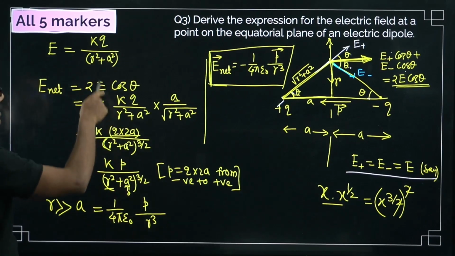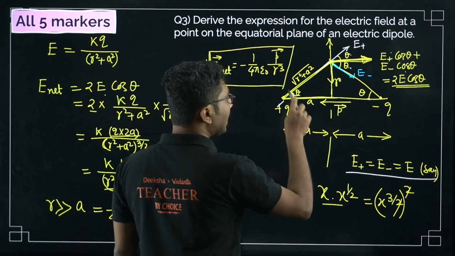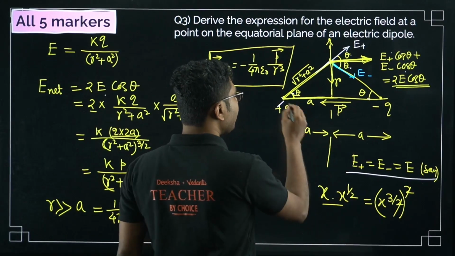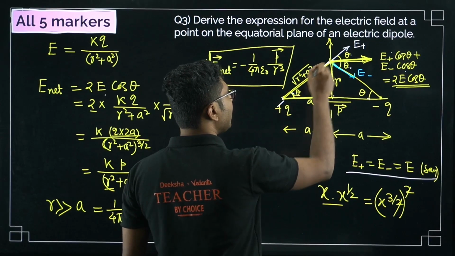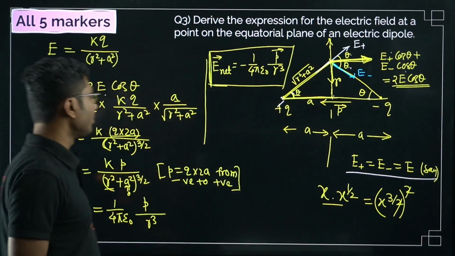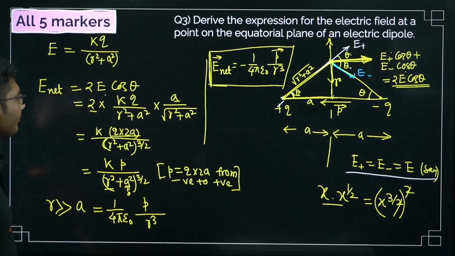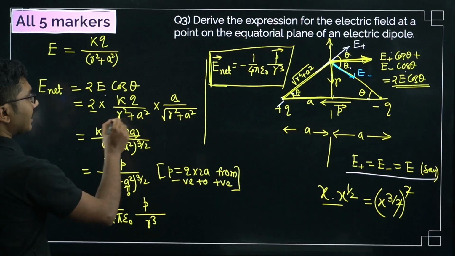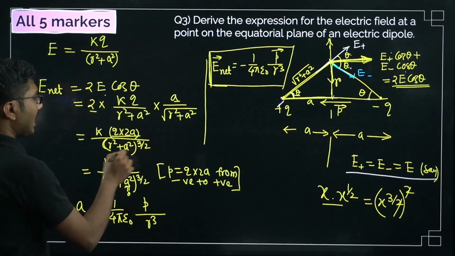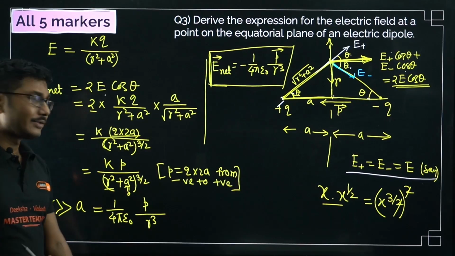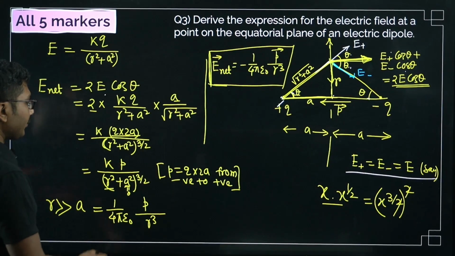Now we have to put this value over here, and we have to find the value of cos theta as well. What is cos theta? Cos theta is base by hypotenuse. Base is a for this angle theta, and hypotenuse is this side, the square root of r square plus a square. So we put the value of cos theta here, and from there we get r square plus a square times the square root of r square plus a square, so it will be r square plus a square to the power 3 by 2.